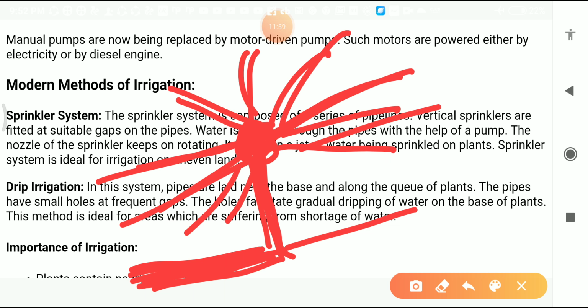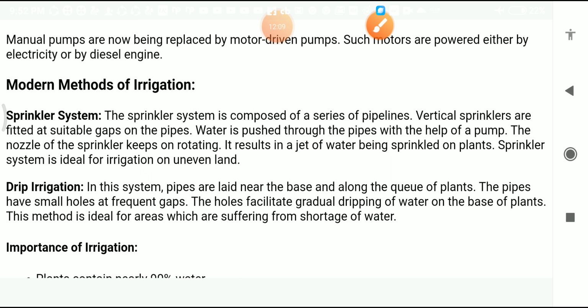We can use this in the modern method of irrigation. In this way we can also save water, and this system is ideal for irrigation on uneven land.